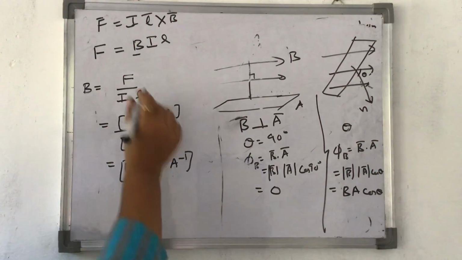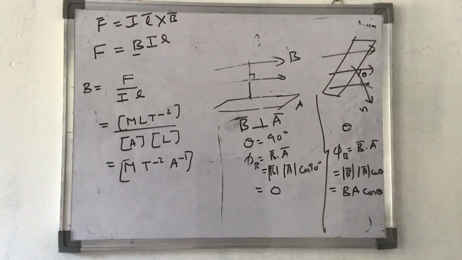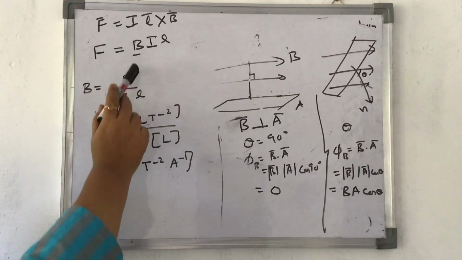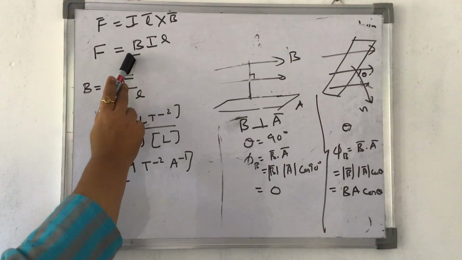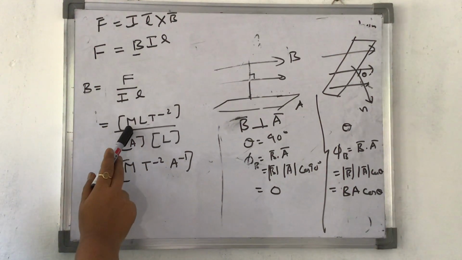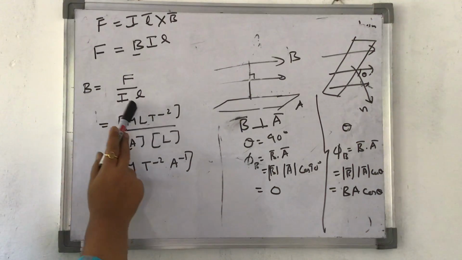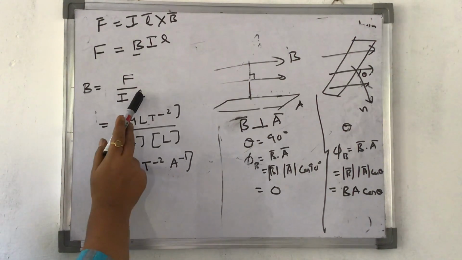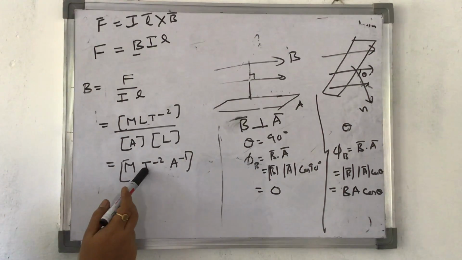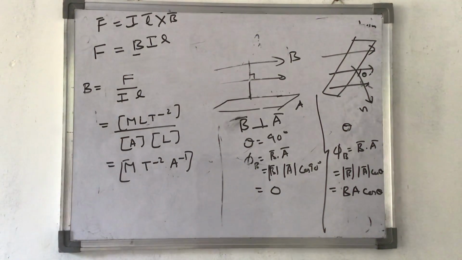I repeat, this is the force experienced by a conductor. The formula was BIL, so F is equal to BIL. I want to know the dimensional formula for B. So it becomes F divided by IL. F's dimensional formula is known to us, MLT minus 2. I's dimensional formula is A. For L it is L again. I'll just cancel L and I get M T minus 2 A minus 1. So this way I have got the dimensional formula for B.